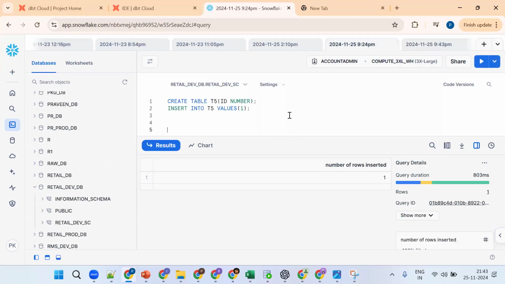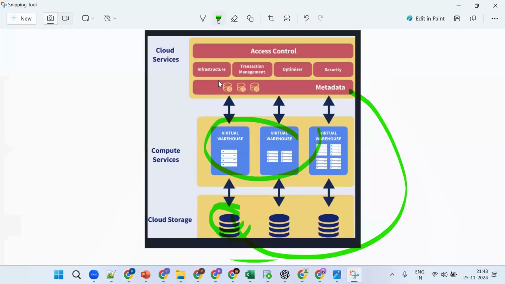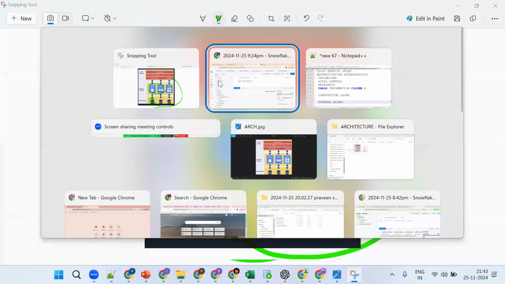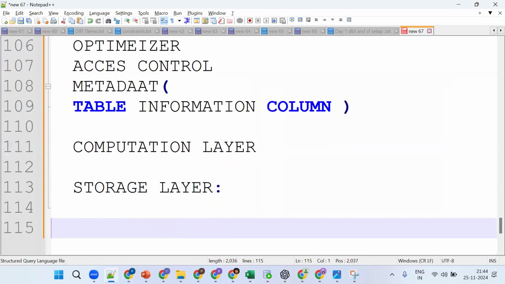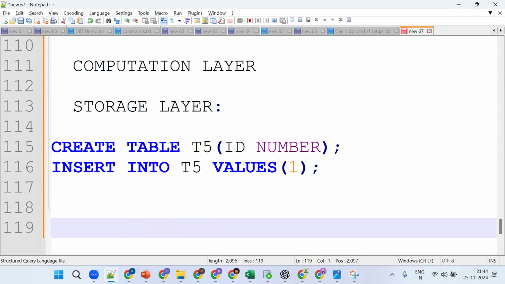This is clear so far. This is the high-level understanding. The three layers, cloud services, computation, and storage, are important. Now, come to today's topic. One second, hold on.